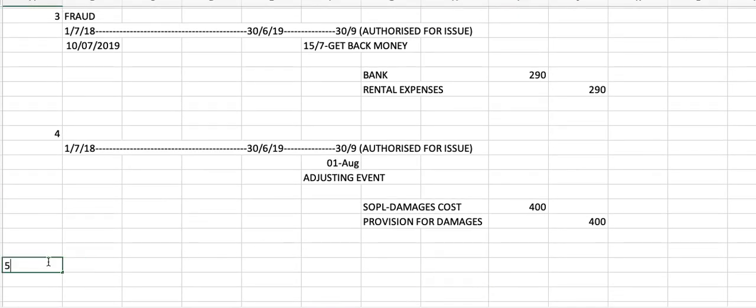Now number 5, tax expenses for the year was estimated to be 5.5 million. So okay, saya tulis dulu the tax expenses. That means this 5.5 million will go into the SOPL. Ya, you akan tolak tax expenses. Okay, look at your trial balance. You find that tax paid, mesti selalunya memang ada tax paid. So you akan nampak income tax paid 3,000 kat situ. So that is tax paid. Maknanya company dah bayar 3,000.